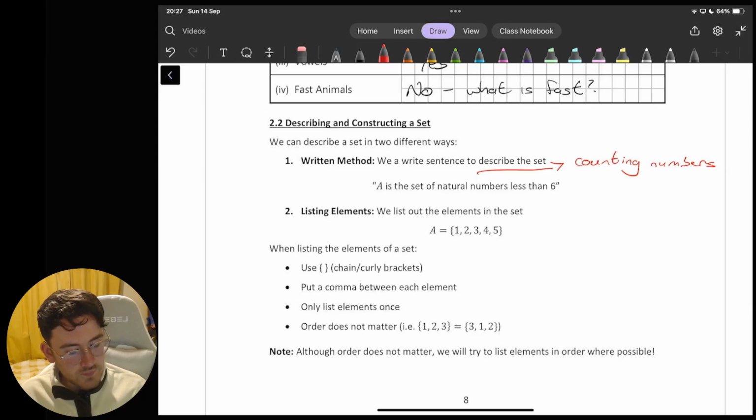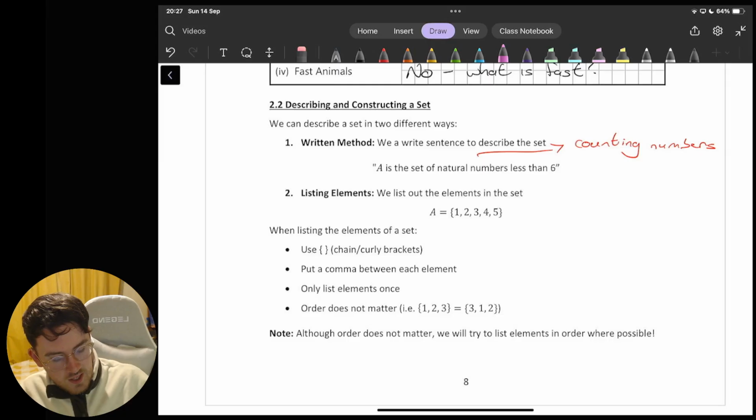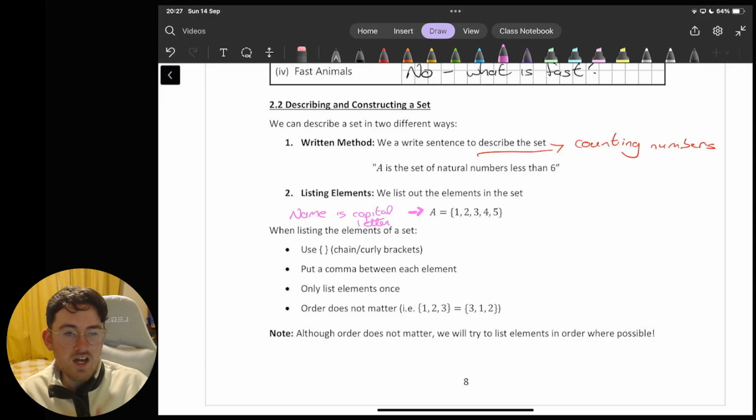So there's, I suppose, four different things to consider here when we're listing out the elements of a set. And I'm going to say there's five as well. One of the things, which I actually haven't even noted here, so let's make a note of it, is that the name of a set is typically a capital letter. So generally when we're naming a set, we name it with a capital letter. For most of the questions we'll be working with, the set would probably have been named in the question anyway, but it's just something that's worth noting.